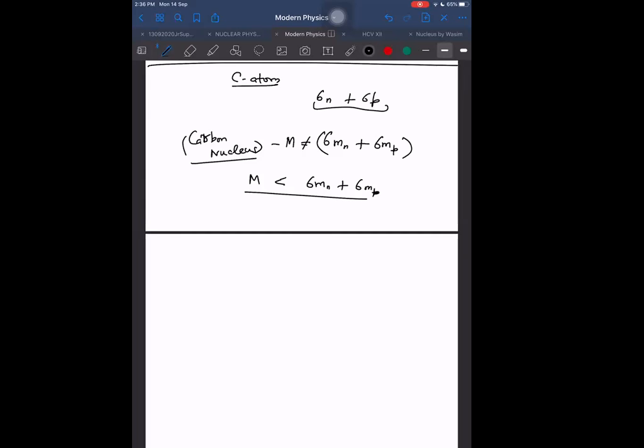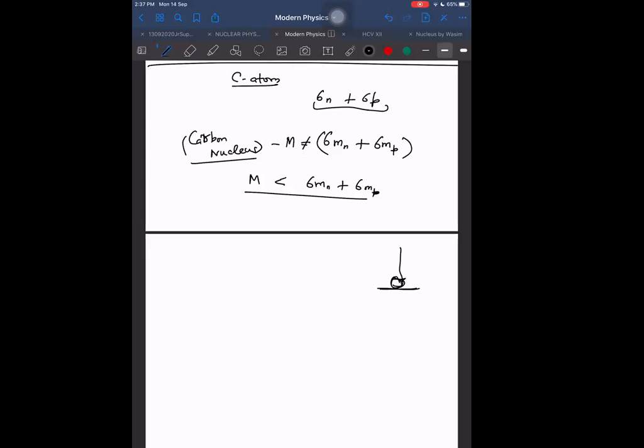When they form a nucleus, now what happens when a particle comes and falls on the earth? Its potential energy will be lost. But if it is lost, then total energy has to be conserved. So somewhere this energy should go. Where will this energy go? It will go in the form of some heat energy or sound. First of all, it will be kinetic energy, and after that it will be heat energy lost.